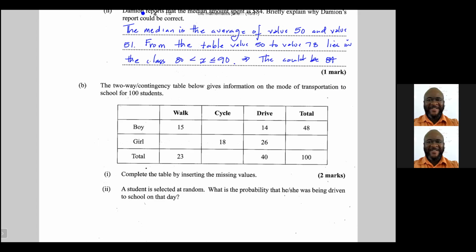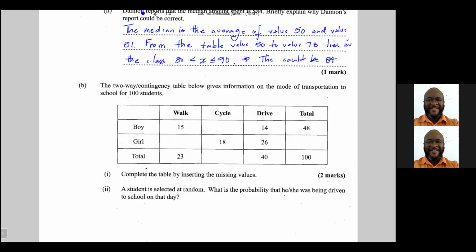B says the two-way contingency table below gives information on the mode of transport to school for 100 students. Complete the table by inserting the missing values. All right, so let's look at this table. Let's complete this table.